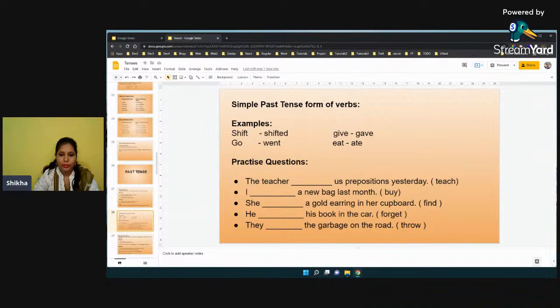They dash the garbage on the road. Okay, so the verb which we have got here is throw. So what is the past form of throw? That is threw, right? So they threw the garbage on the road, right? I hope you understood that all the sentences which we framed here have the subject as well as the main verb. Okay, and we don't have any helping verb, so these are coming under simple past tense, right?